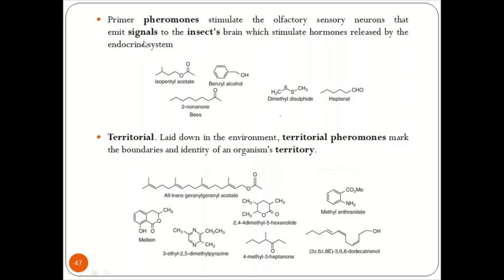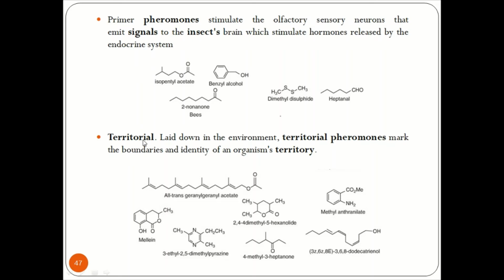Now, with such primer pheromones, these insects will start reacting to the exocrine pheromones. Common examples are isopentyl acetate, benzyl alcohol, 2-nonenone. Now these are seen in the bees. Dimethyl sulfide and heptanol are some of the primer pheromones.